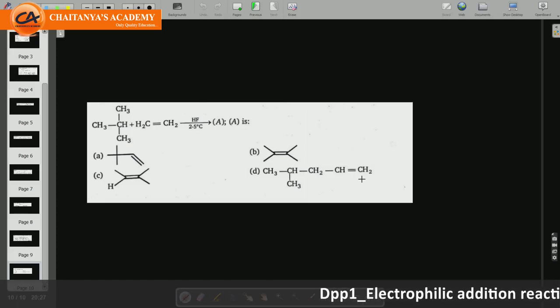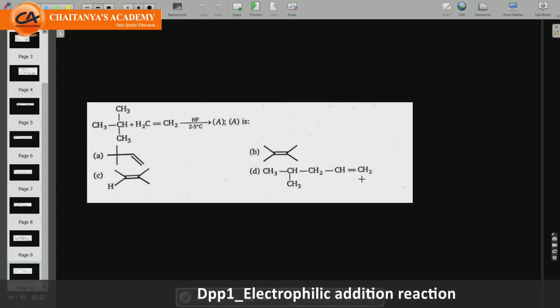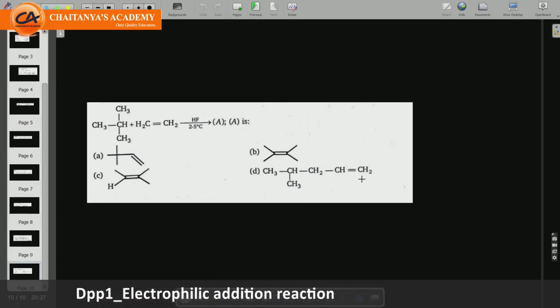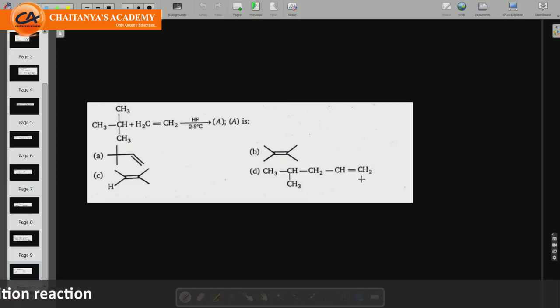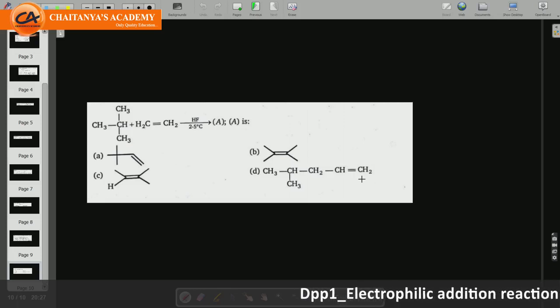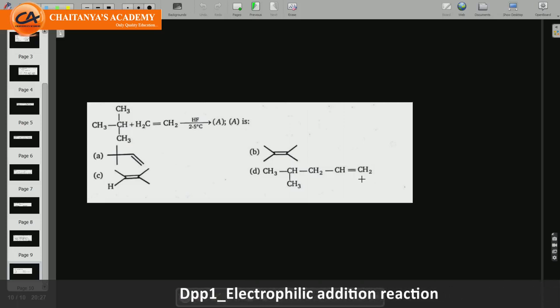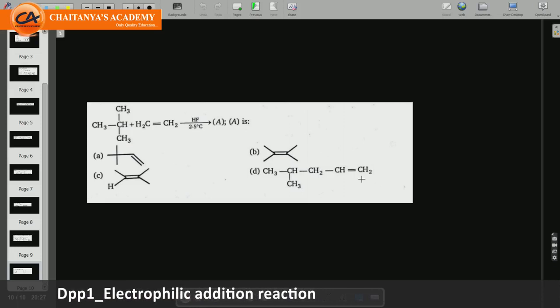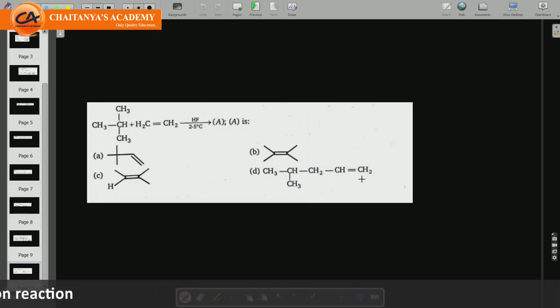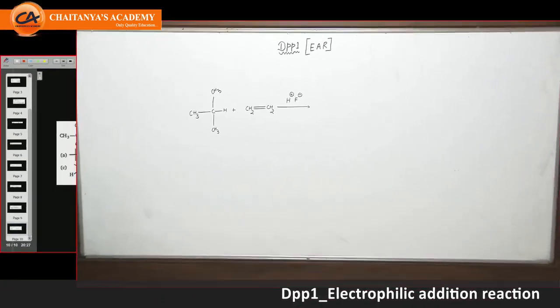Try to understand this. Whenever an alkane has a carbon atom from which hydrogen can be easily abstracted, creating a positive charge on the carbon atom, in that case that carbocation reacts with an alkene to give a new alkane or alkene. This is called alkylation of alkene. So let's try to understand this.